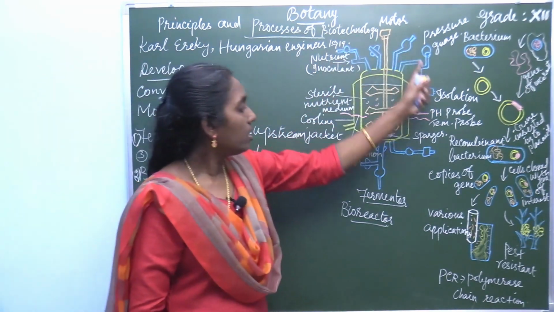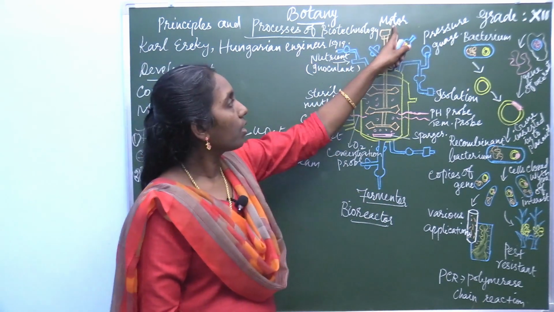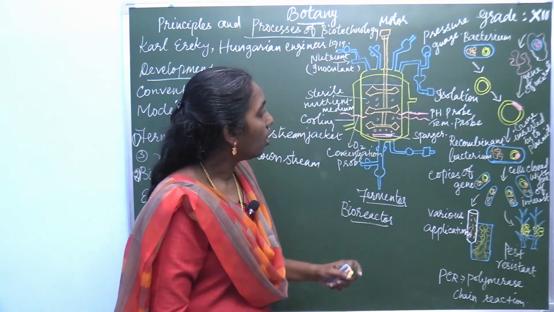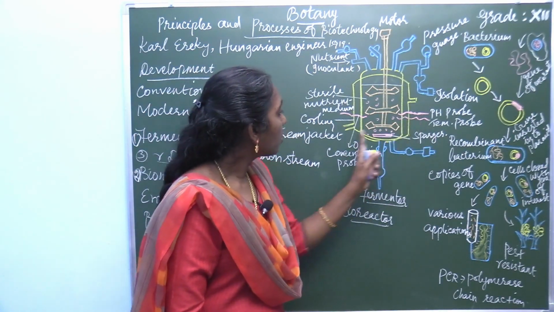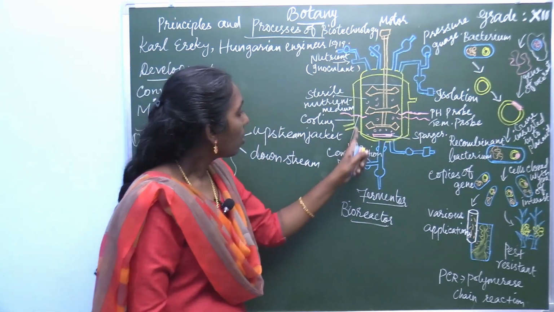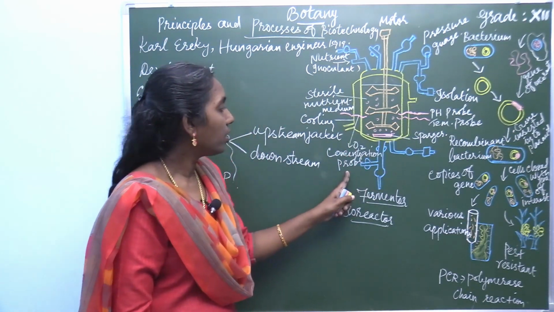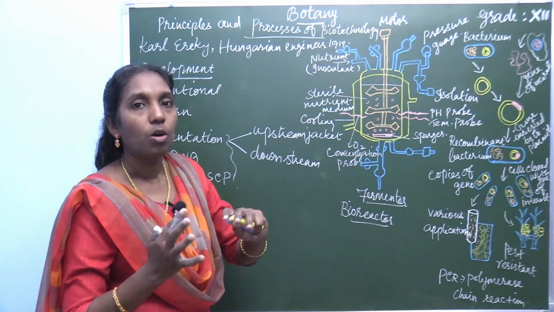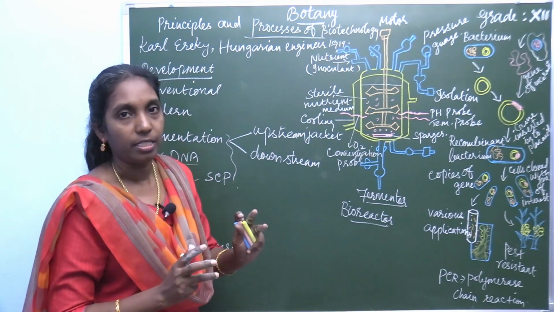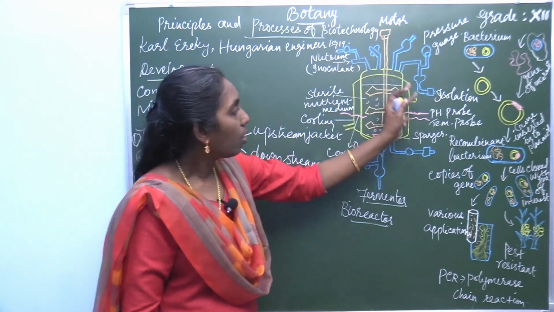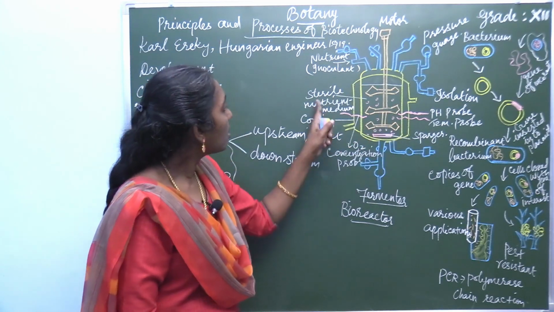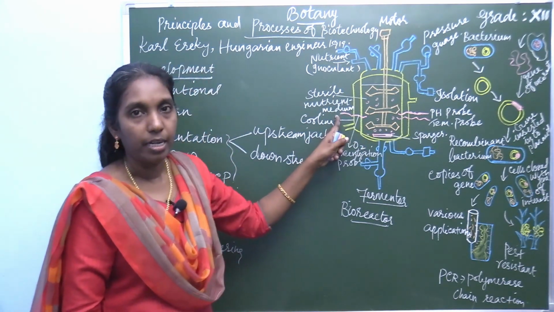Before this, look at this fermenter. It consists of a motor and a pressure gauge. This is the pressure gauge, and here there are some probes: pH probe, temperature probe and oxygen concentration probe. These all maintain the optimum temperature, and this is the sterile nutrient medium.